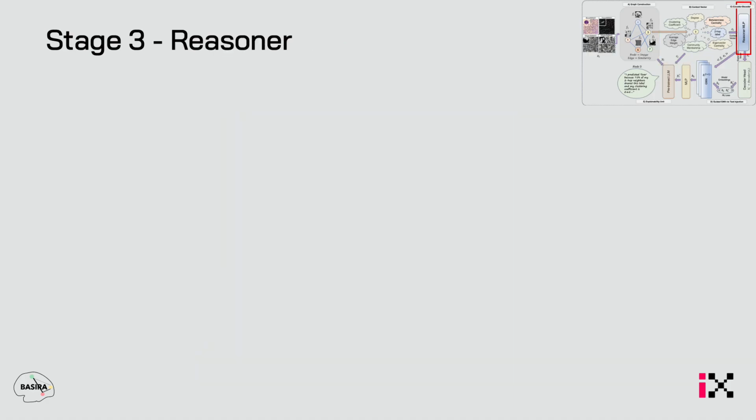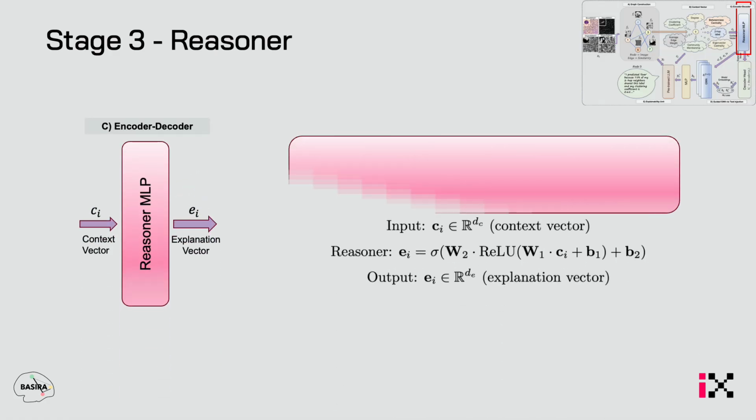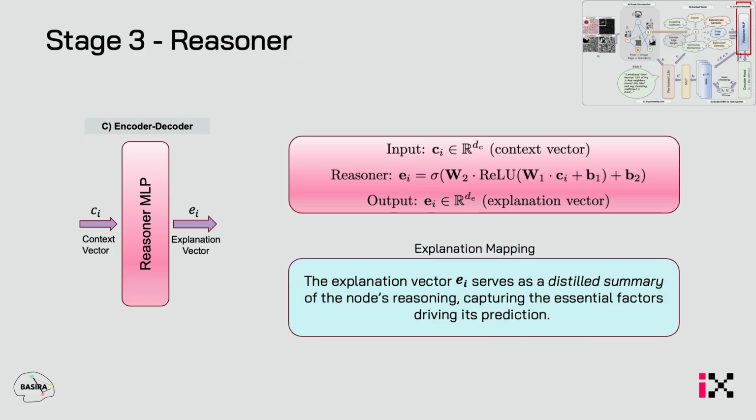Next, we move into the reasoner. It's not just that we want to explain what a node is predicting, but we also want to improve the performance of explaining. If it's saying, hey, I've predicted wrong because of these reasons, we can go back and backpropagate and improve it further. So that's where the reasoner comes into place. The context vector which we have goes into a simple reasoner MLP, which has two trainable weights W1, W2, and two biases b1, b2, and it outputs an explanation vector, which is nothing but a distilled summary of the node's reasoning, capturing only the essential factors which are driving the prediction. So it might be like 6 topological features go into a context vector, and there's an explanation vector which comes out, which is just concentrating on the important features, and this is used in the downstream tasks.